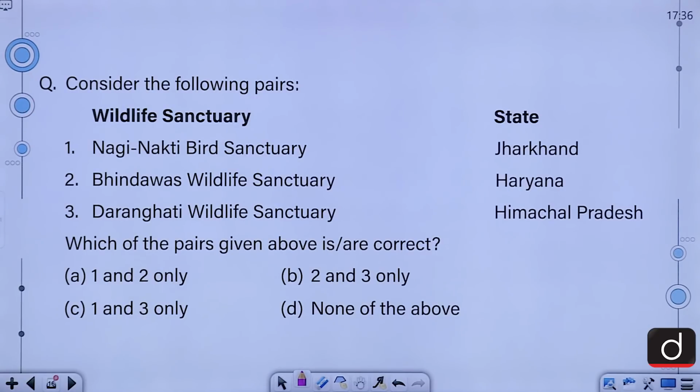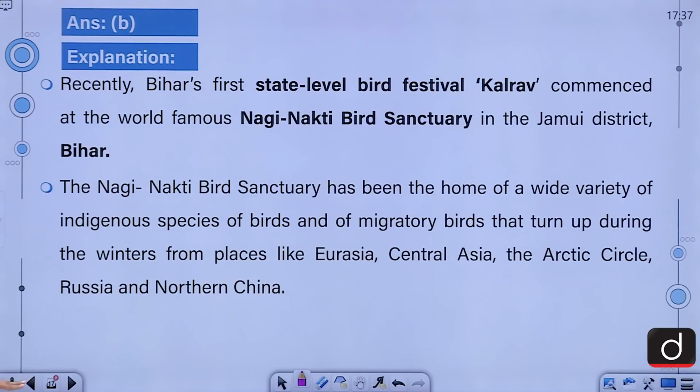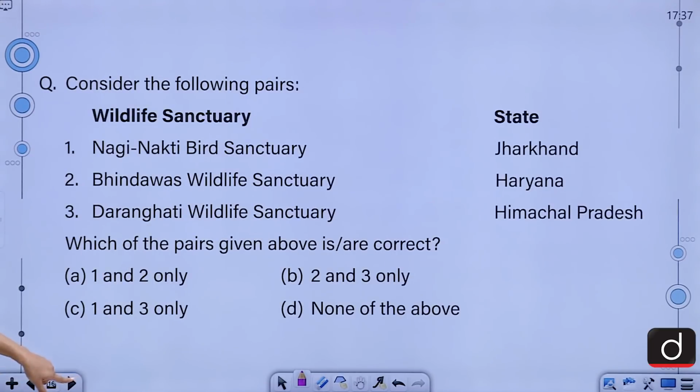Consider the following pairs. Nagi Nakti Bird Sanctuary, Jharkhand. Vindhyas Wildlife Sanctuary, Haryana. Daranghati Wildlife Sanctuary, Himachal Pradesh. Which of the pairs given above is or are correct? A, 1 and 2 only. B, 2 and 3 only. C, 1 and 3 only. D, none of the above. The correct answer for this question is B, 2 and 3 only.